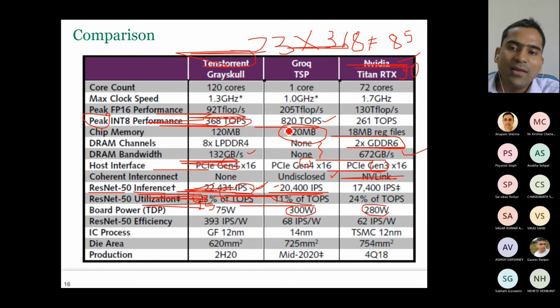So see here, although the maximum it can give is 820 teraoperations per second, it is actually doing only 90 teraoperations per second. And here it is doing 85 teraoperations per second actually.